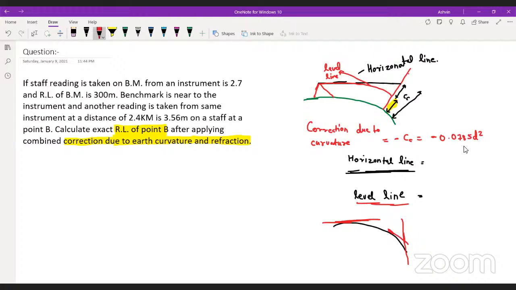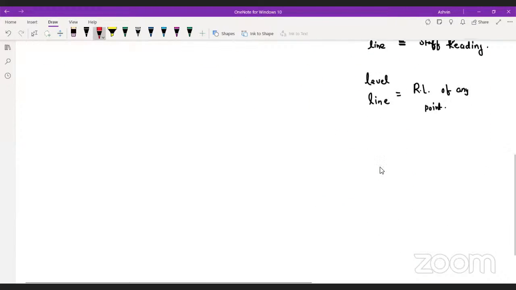Always remember this thing: you have to keep d in this formula in kilometers, and you will get the correction in meters. I hope you guys remember this thing. Yes or no?